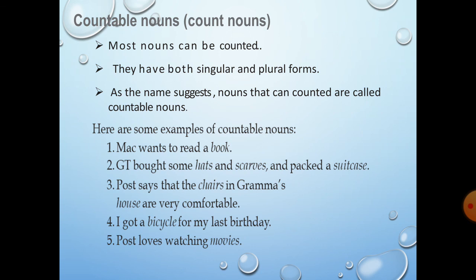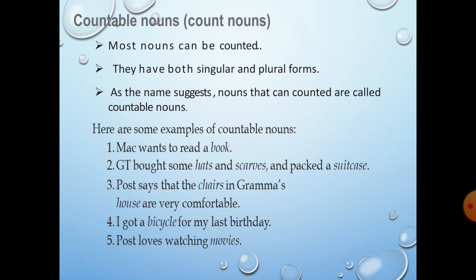Most nouns can be counted. They have both singular and plural forms. Now, nouns which can be counted are countable. Definitely, they take both the numbers, the singular and the plural forms. As the name says, it can be counted. We can see few examples.